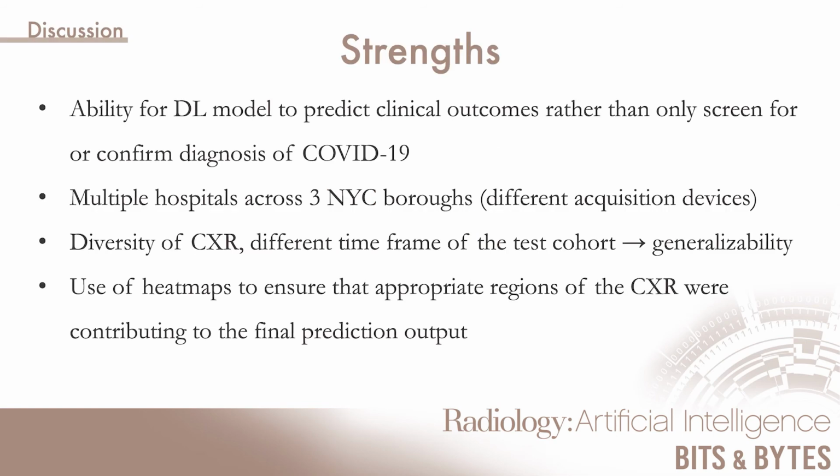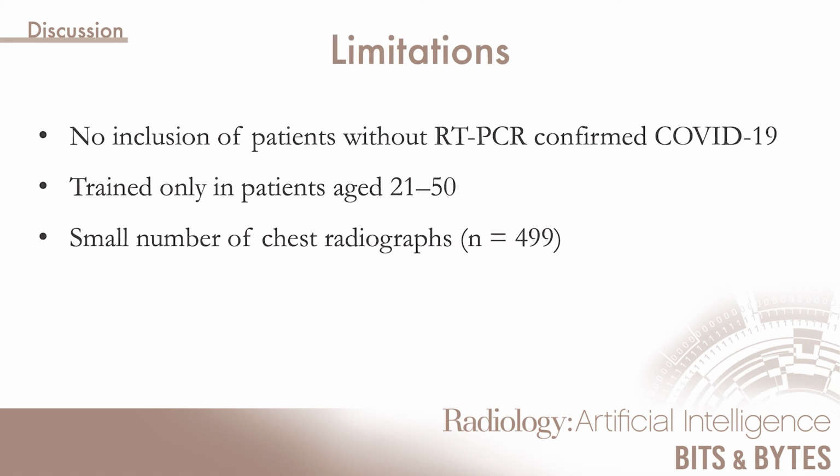The strengths of this study were the ability for the deep learning model to predict clinical outcomes rather than only screen for or confirm diagnosis of COVID-19, the use of multiple hospitals across 3 New York City boroughs, the diversity of X-rays and test cohorts, which leads to generalizability, and use of heat maps to ensure that the appropriate regions of the X-ray were contributing to the final predictive output. Limitations included no inclusion of patients without RT-PCR confirmed COVID-19. It was trained only in patients aged 21 to 50, and a small number of chest radiographs.